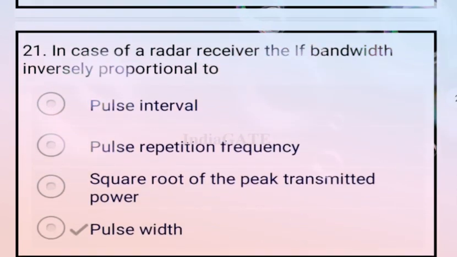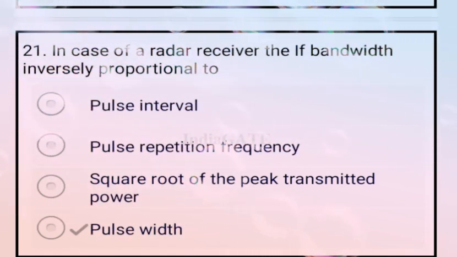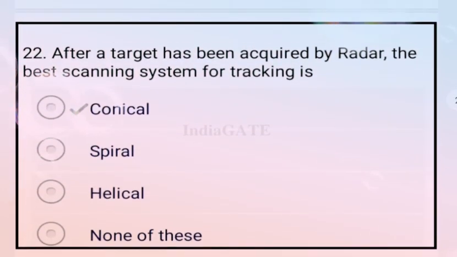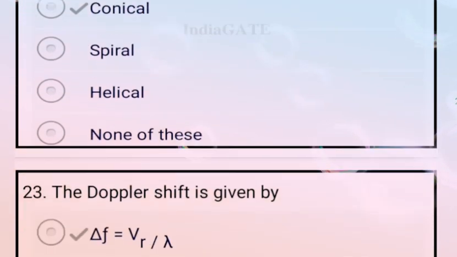Next question. In the case of a radar receiver, the IF bandwidth is inversely proportional to? This is inversely proportional to the pulse width. Option D is your correct answer. Now come to the next question. After a target has been acquired by radar, the best scanning system for tracking is? This is your conical. So conical is your correct answer. Option E is correct.